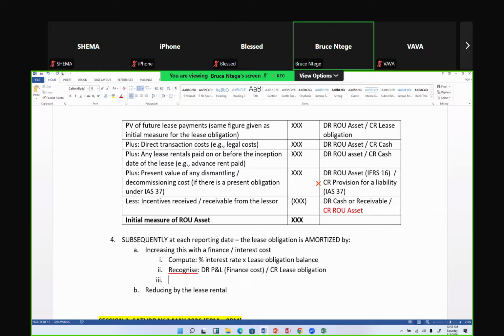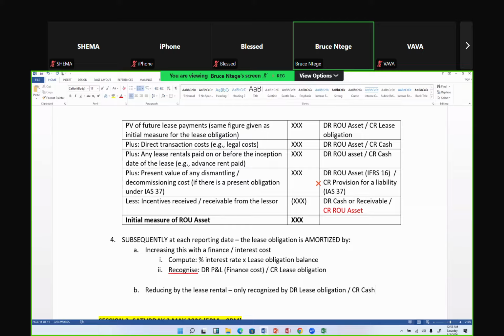Now, while for the lease rentals, you're not going to compute. They will give it to you. You're only going to recognize. So the lease rentals, we only recognize. And how do we recognize this? We shall say that I am going to debit the lease obligations. So that's how I'm reducing the lease obligations, because I'm debiting a liability, while the credit is cash.